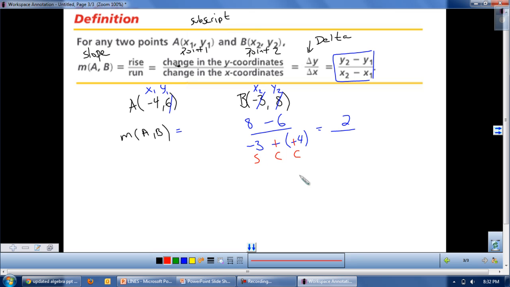You have negative 3, and you add positive 4. So you group them, and what is left, you have 1 positive. So it's going to be 2 over 1. You can leave your answer as 2 over 1, or you can simplify it as 2. Alright?